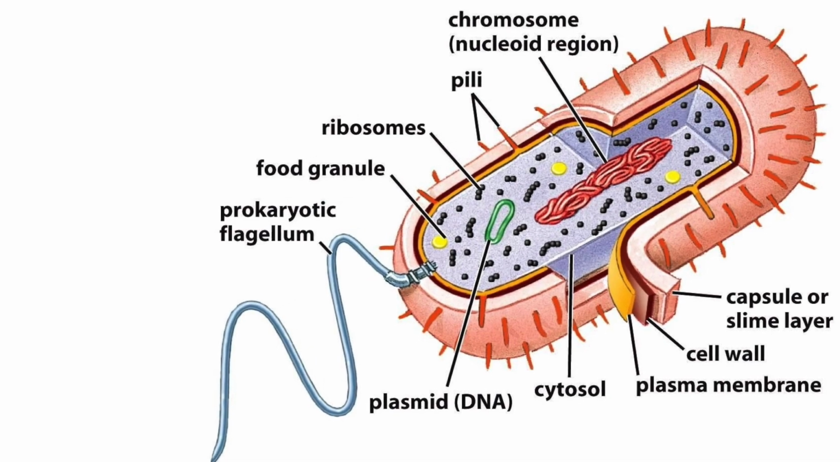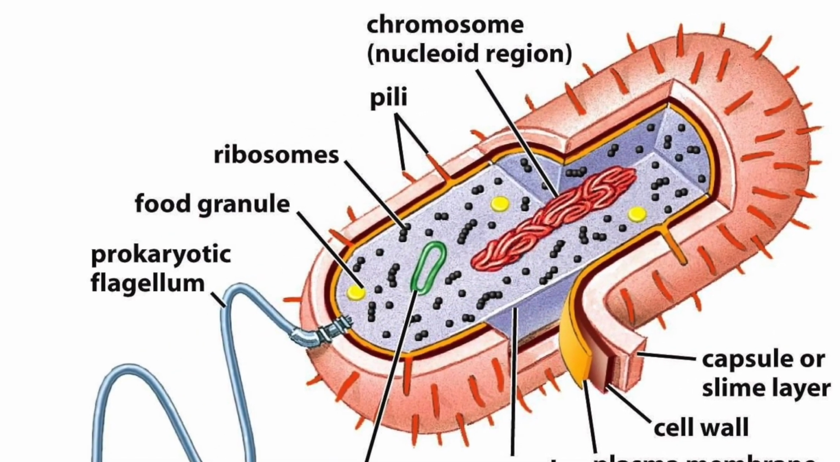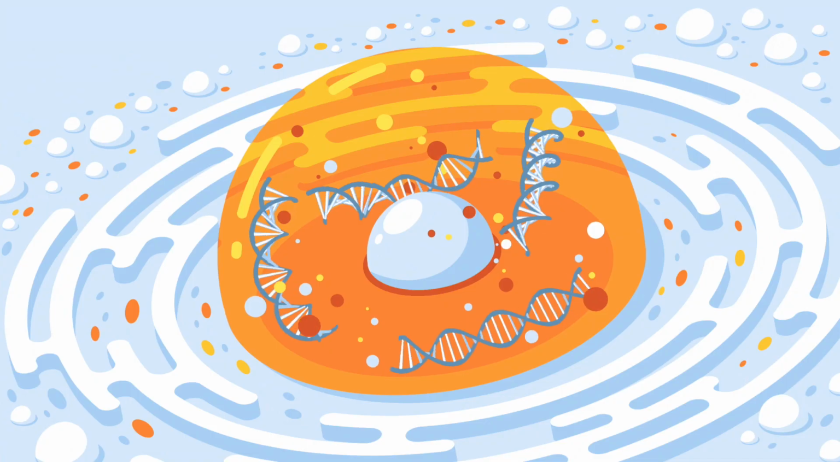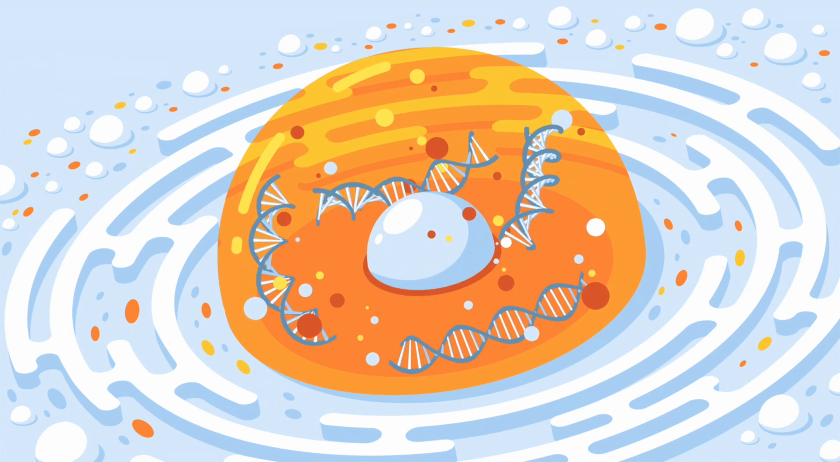In prokaryotic cells, most genetic materials, that is the DNA, are concentrated in an irregularly shaped region, which is known as a nucleoid. And for eukaryotic cells, the DNA is stored inside the nuclear membrane of the true nucleus.